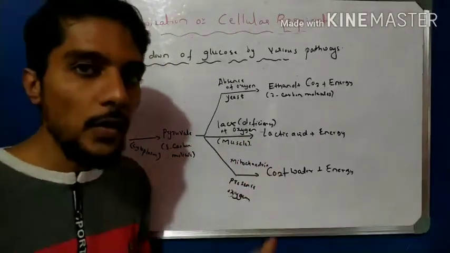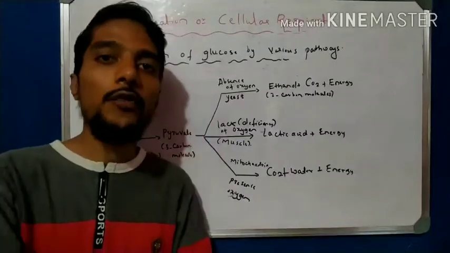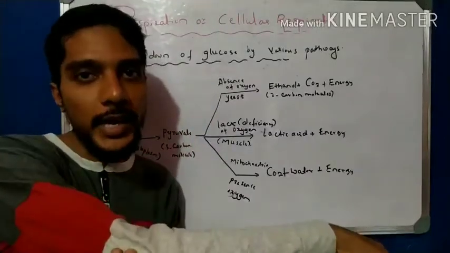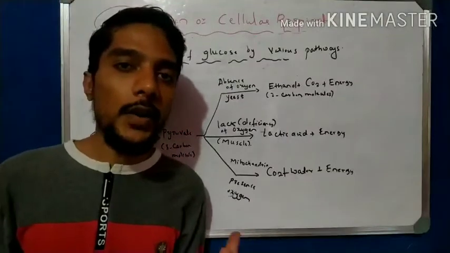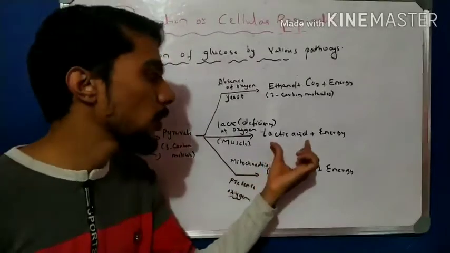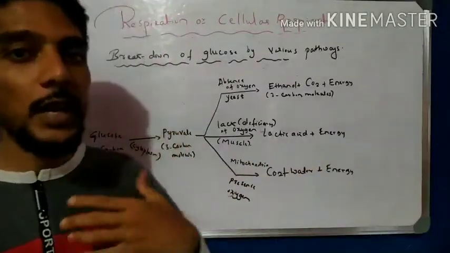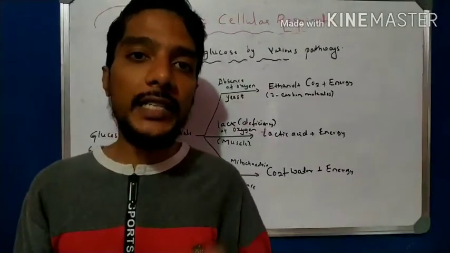We feel this when we run or jog, right? When we exercise, we get pain in our joints. When we jump for 1 or 2 minutes, we feel the pain in our joints. That is nothing but the formation of lactic acid. Because of running, jogging and jumping, the breathing rate increases.